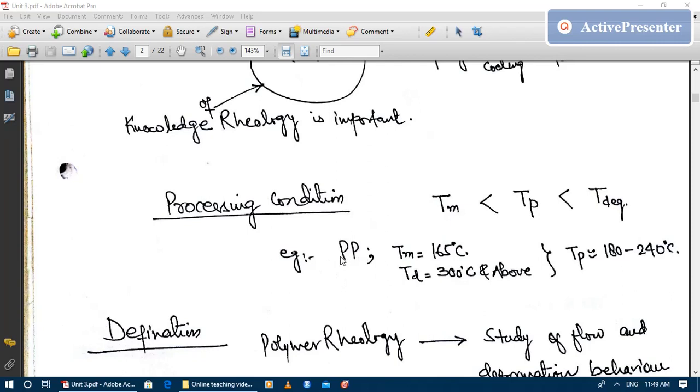For example, in the case of polypropylene, PP, the melting point is around 165 degrees centigrade, and the degradation of polypropylene will start somewhere around 300 to 400 degrees centigrade. So we have to process polypropylene between these two temperature extremes. Generally, polypropylene is processed at temperatures around 180 to 240 degrees centigrade.